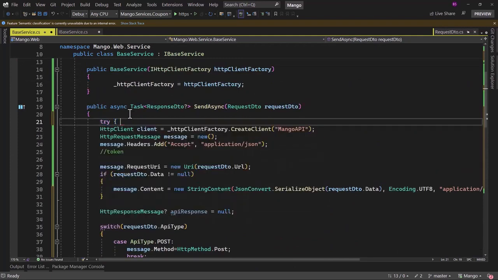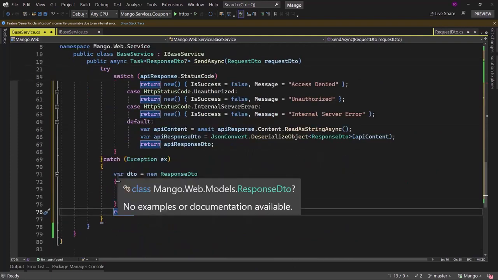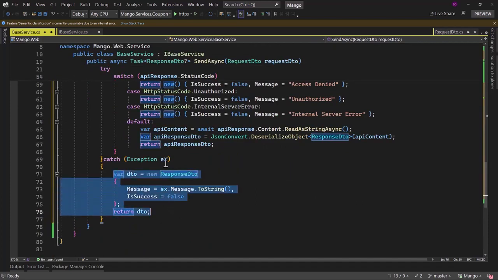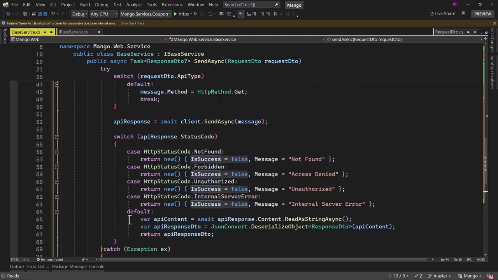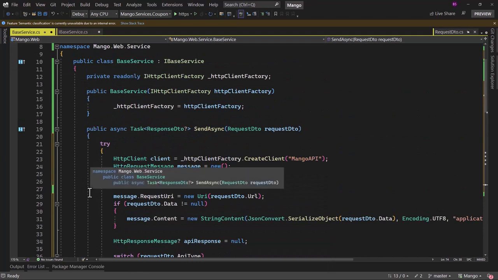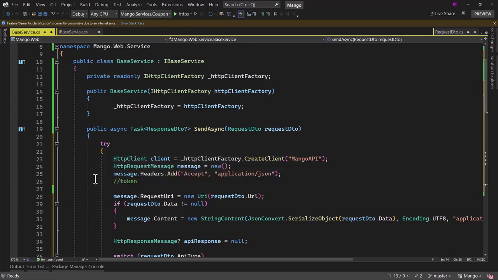We can add this inside a try-catch block here. And if any exception is caught here, we will basically return a new ResponseDTO. We will set the message with the exception, and IsSuccess will be false. I believe with that the SendAsync method that we have to write is looking good. The only way we will be able to test everything is once we wire up all the service for coupon, then we can see this in action.